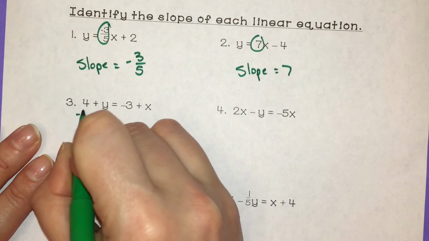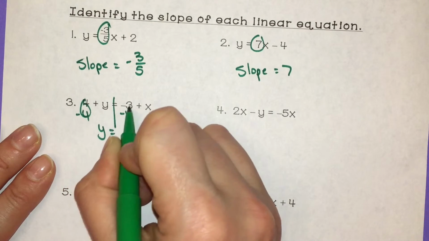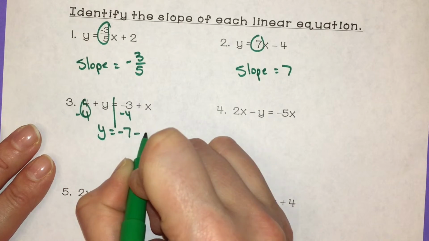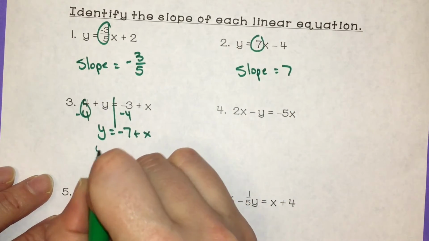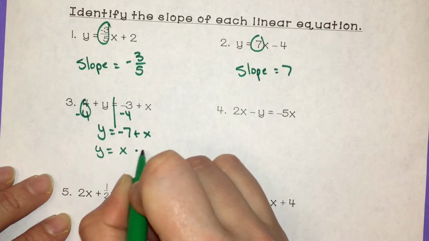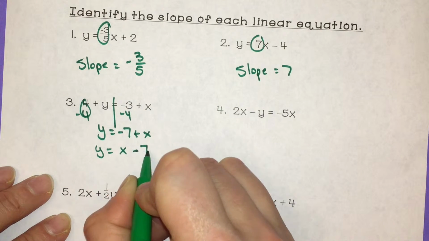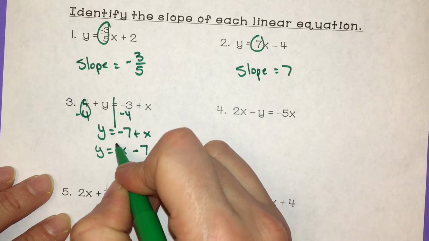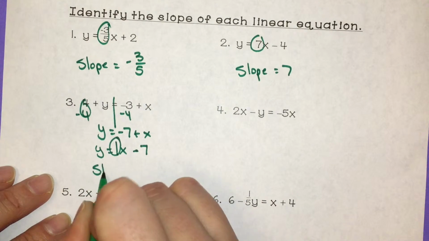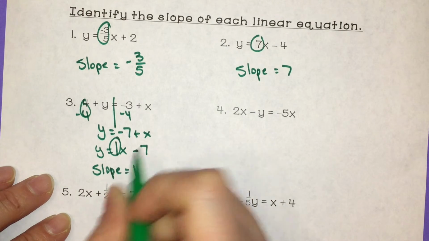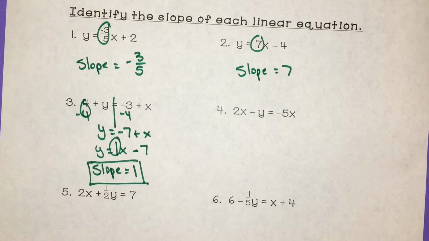Number 3, I just have to subtract 4 on both sides, and we get y equals negative 3 minus 4 is negative 7 plus x. And I'm going to reverse this, so y equals x minus 7. Had to keep my x positive and the minus or negative in front of the 7. And there is 1x, so the number multiplied by x is 1, meaning my slope equals 1. I'm just going to box that because I have a lot of work there.